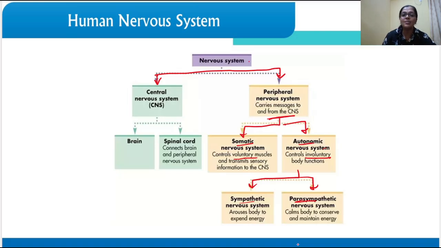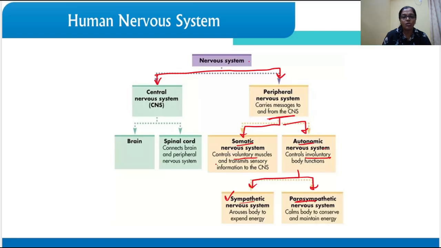But in extreme conditions, when the body is under stress, we have to use the energy. At that time, the sympathetic nervous system plays a very important role. Suppose we are entering a dark room and we have to strain our eyes to see. In that case, the sympathetic nervous system is playing an important role, right? So when we are straining or stressing something, we use the sympathetic nervous system. Otherwise, in normal conditions, we use the parasympathetic nervous system.